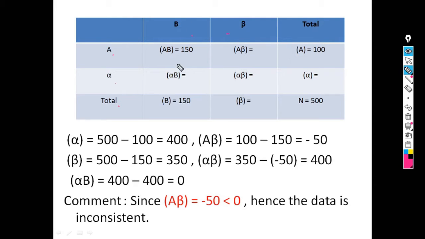The given value of AB is 150, A is 100, B is 150 and N is 500. N means total number of persons. A is literate adult and B is employed adult, and AB is literate as well as employed.